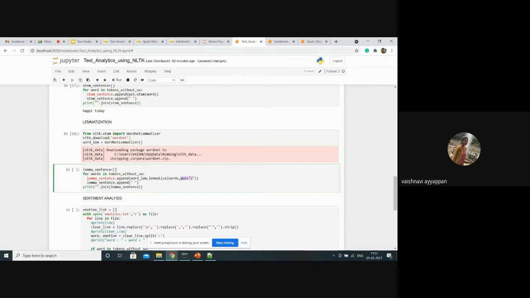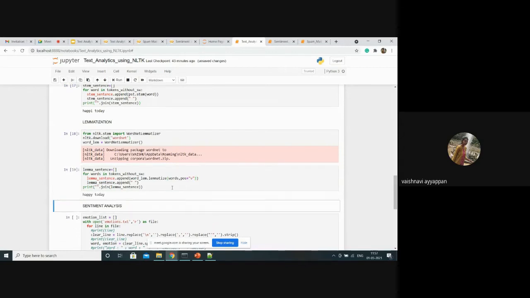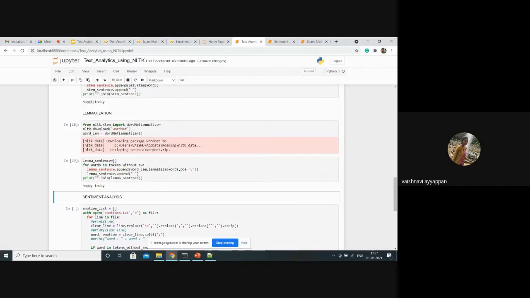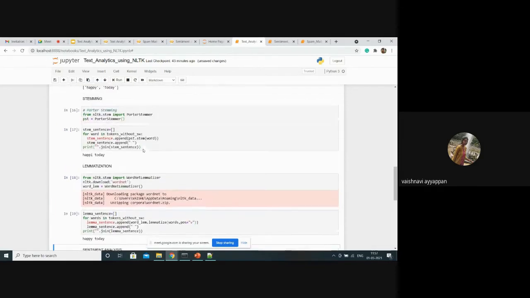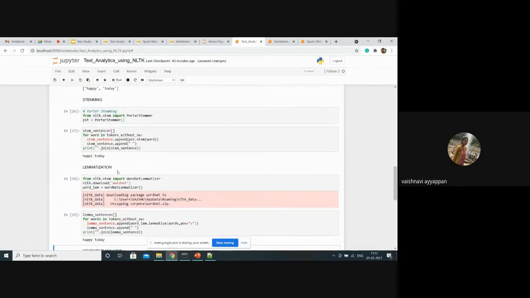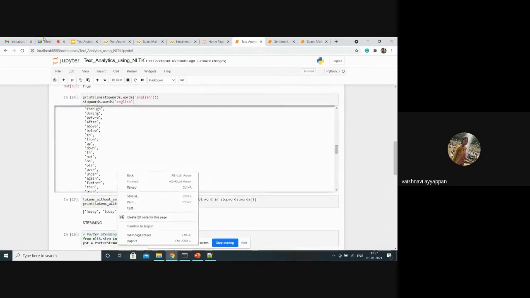So I'm using parts of speech as a verb. This is one of the NLTK operations. If time permits, I will discuss it later, as I said. Let's go with lemmatization now. Same process, and see the word happy. Here we see that stemming gave a word ending with i, but in lemmatization the actual base word happy came. Till now we saw the NLTK operations. I hope you are okay with it.